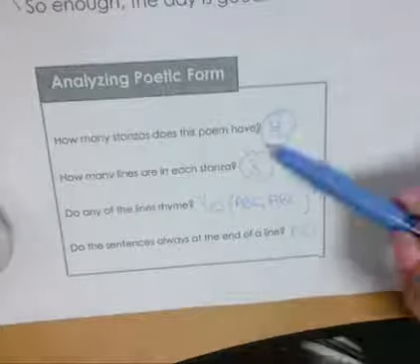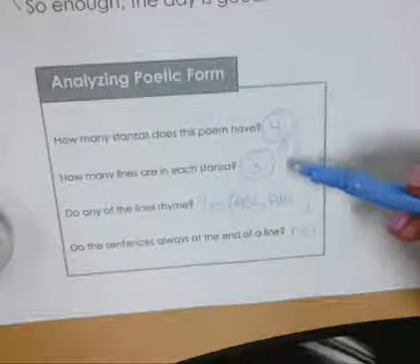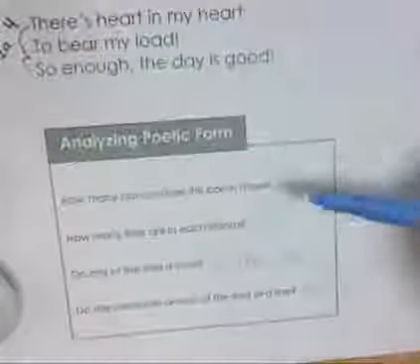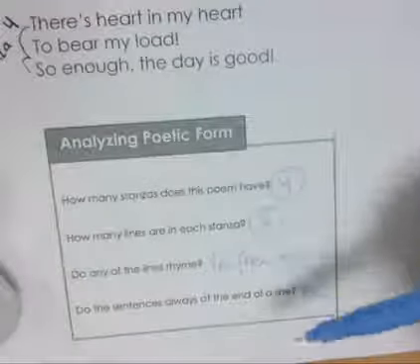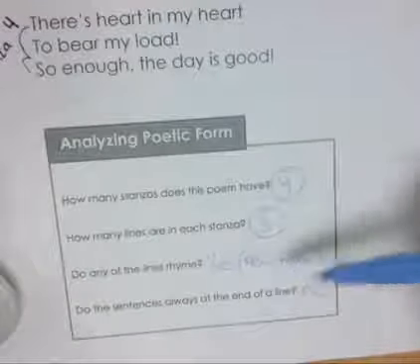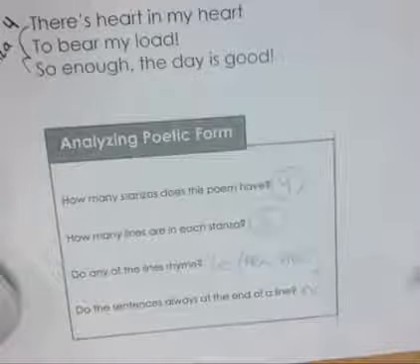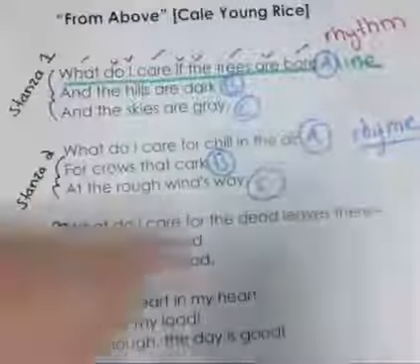Okay, knowing how to look for these 4 things in a poem is really important because it allows us to actually analyze the form and why a poet would choose to structure it this way. So why the poet would choose to have 4 stanzas, 3 lines in each stanza, why they would choose to rhyme certain words, and why they would choose to continue sentences on to the next line. Okay, so here we have the basics of poetic form.